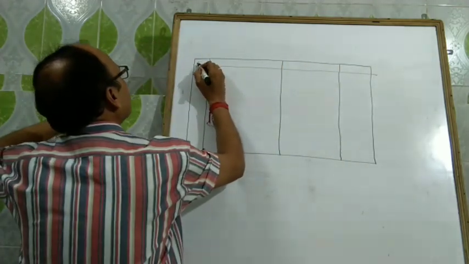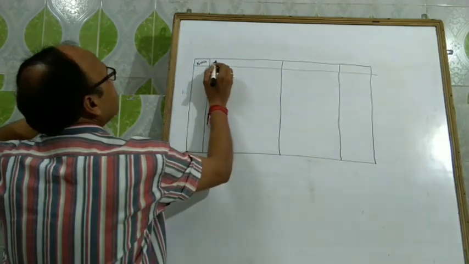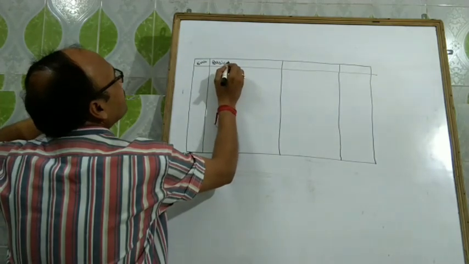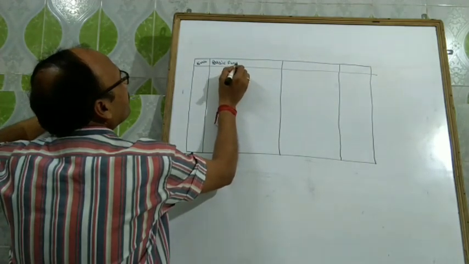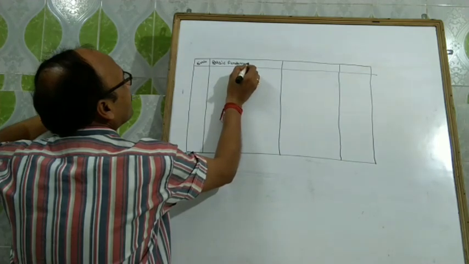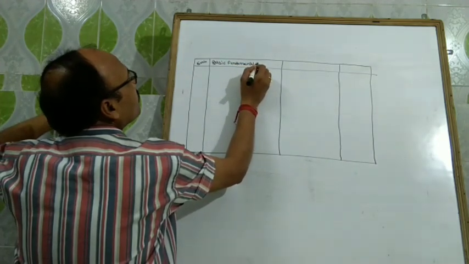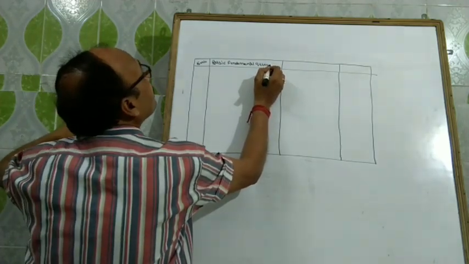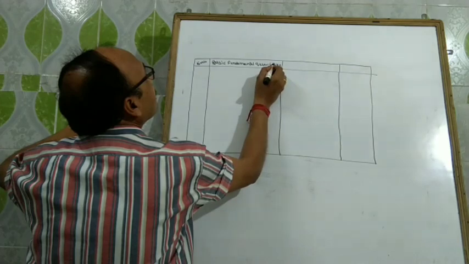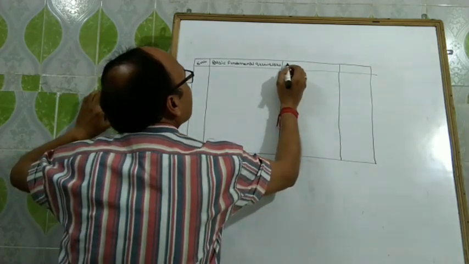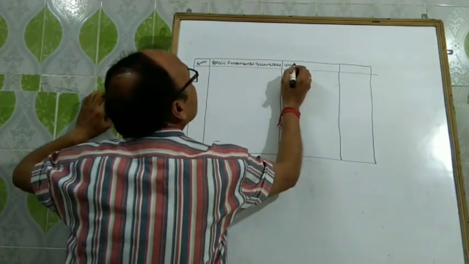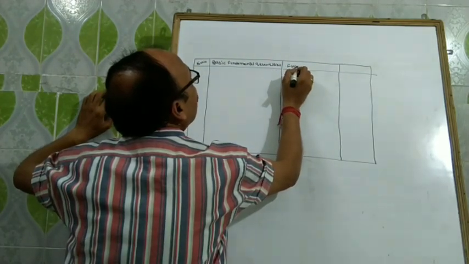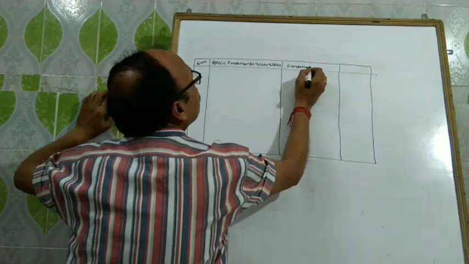This is the serial number column. This is basic fundamental quantities. Then unit or fundamental units.